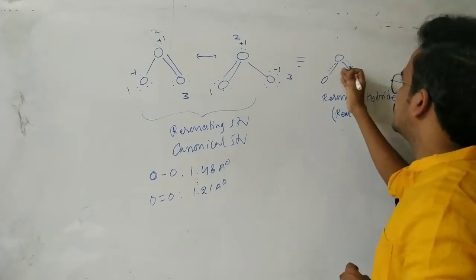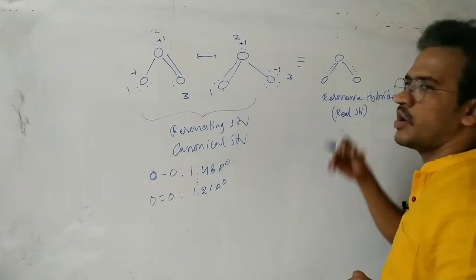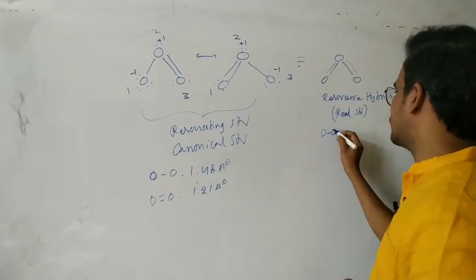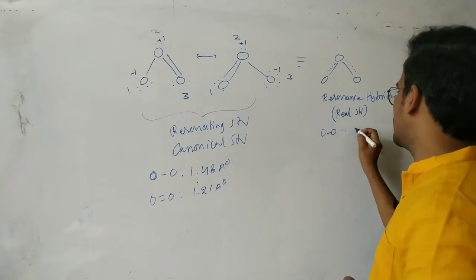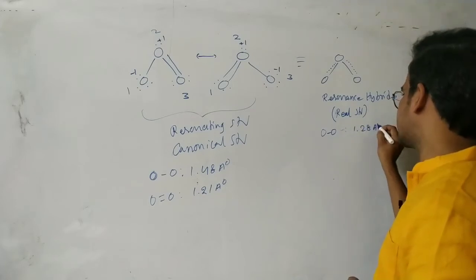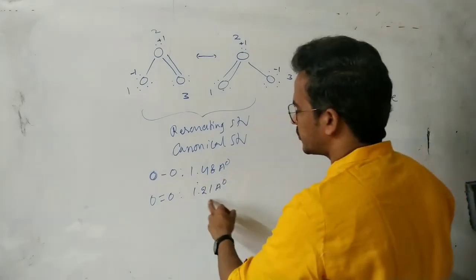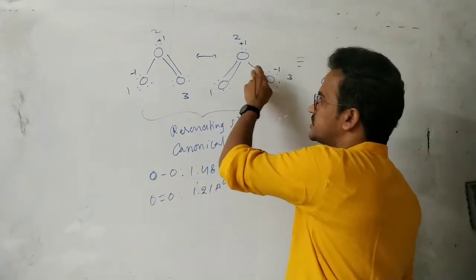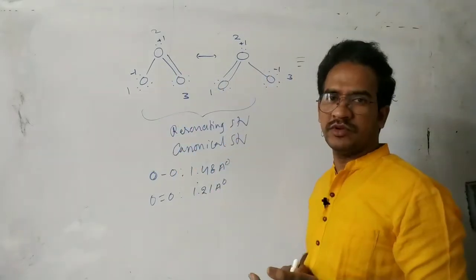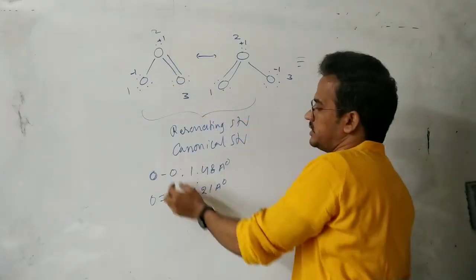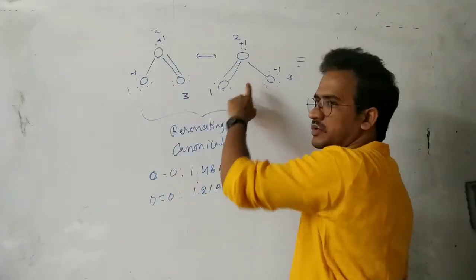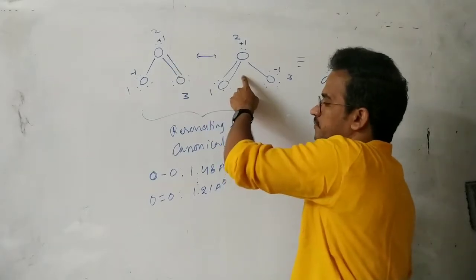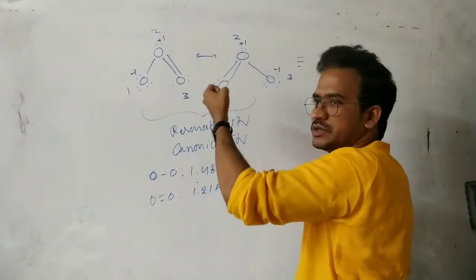In this case the two bonds have the same nature and the same bond length, and the oxygen bond length is 1.28 angstroms, not 1.48 and not 1.21. The double bond of length 1.21 changes to a single bond, so its bond length should increase, and the single bond changes to a double bond, so its bond length should decrease.